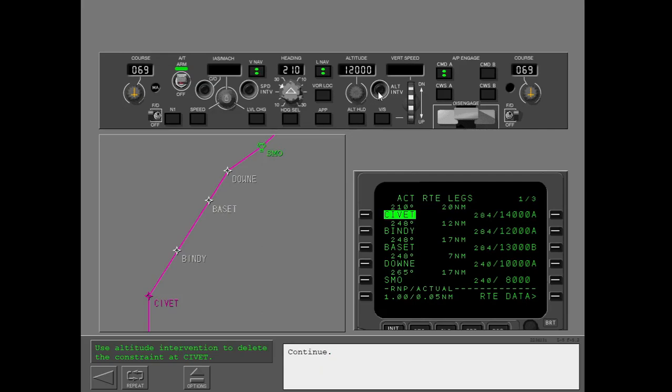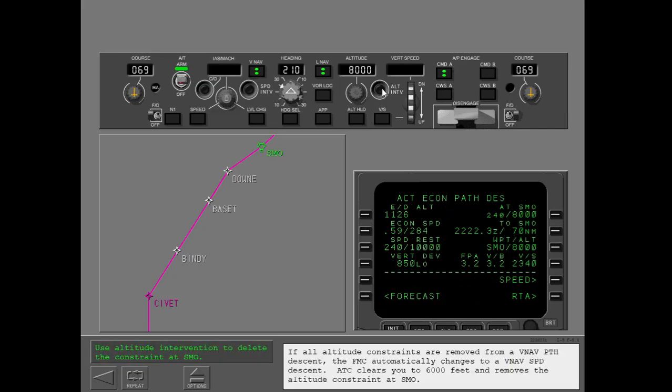Continue. The constraint at CIVET erases. ATC now removes the constraints at BINDI, BASSETT, and DOWNEY. Use altitude intervention to remove the constraints. Continue.